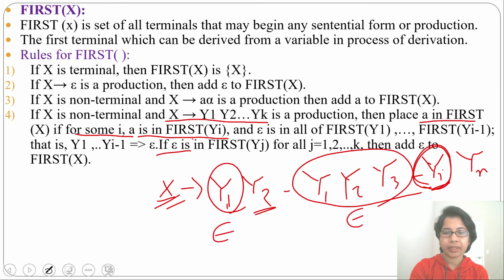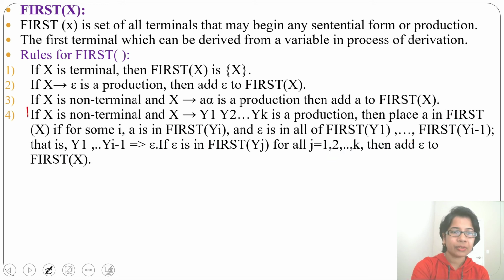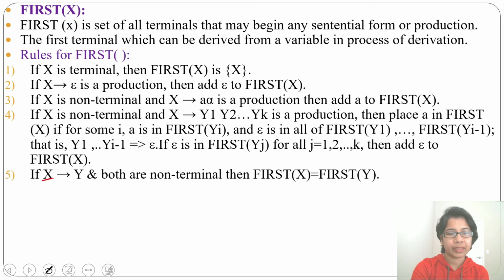And another statement is also there: if epsilon is in first of Yj for all j, then epsilon will be in first of x. Means suppose Y1 to Yn are given and all are generating epsilon, then first of x will generate epsilon. This rule you can understand better in an example. Next, rule 5, if x derives Y and both are non-terminals, then first of x will be first of Y. These are the 5 rules, just remember this. We will use these rules while finding first.